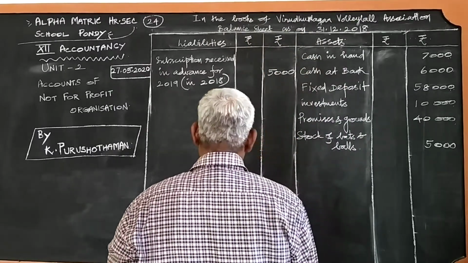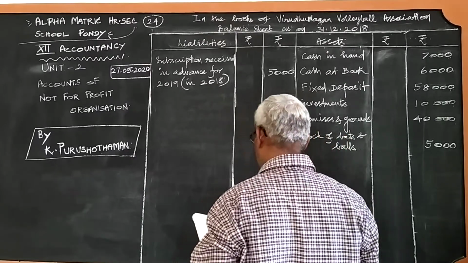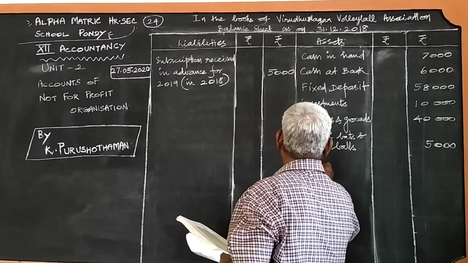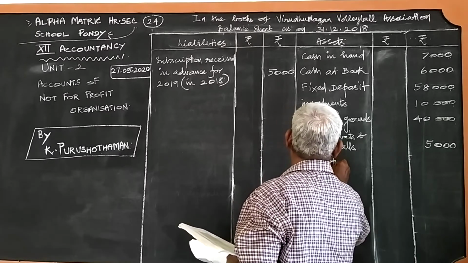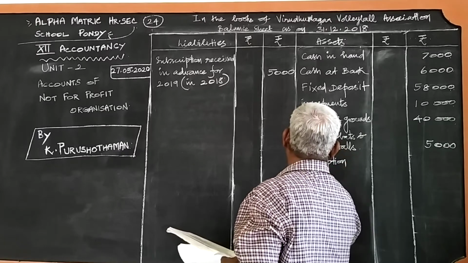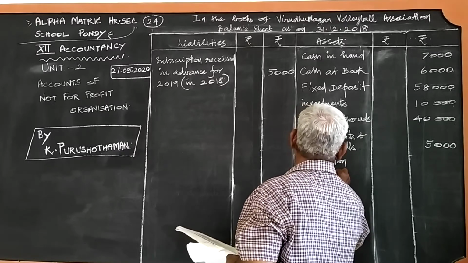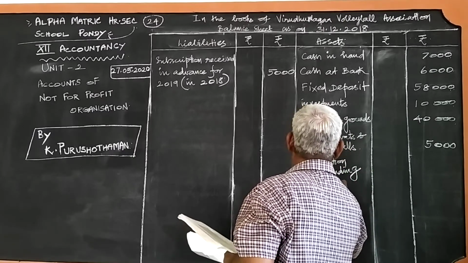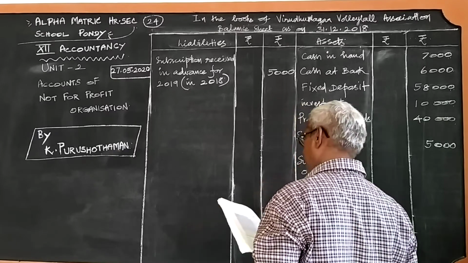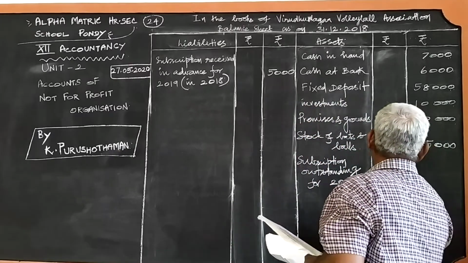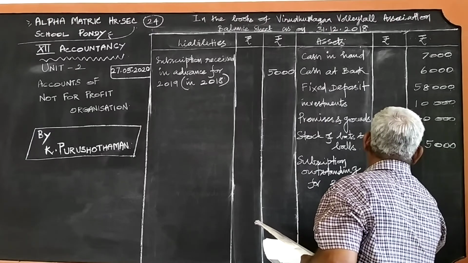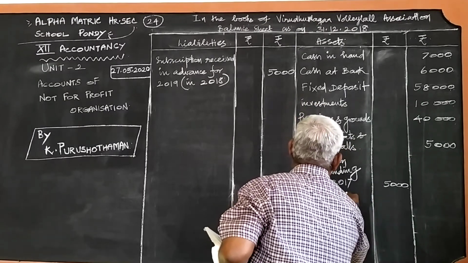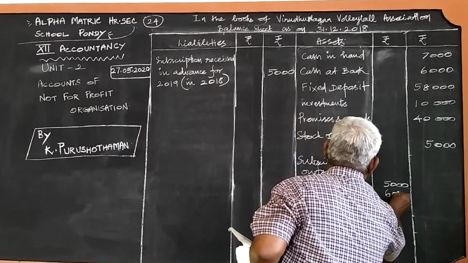That is subscription outstanding for 2017, 5,000, and 2018, 6,000.